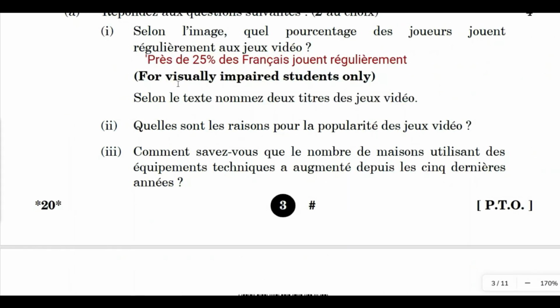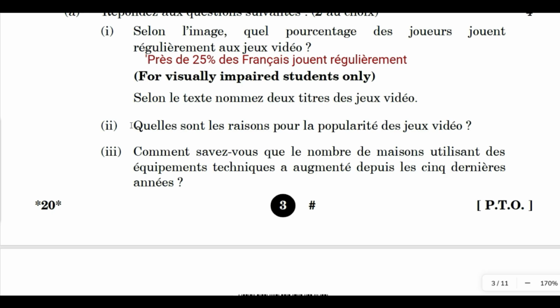Can you see a sentence written in bold words for visually impaired students only? So this is not for us. So let us move on to the second question. As the first question was based on image, the alternative questions were asked for those who are visually impaired.